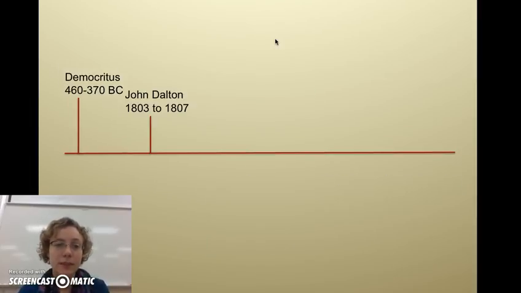That was Democritus. Next on our timeline comes John Dalton. Now if you notice, there's a huge gap between these two dates. That's because Aristotle, kind of trivia here, came in a little bit after Democritus and said, hey, we don't actually have elements. We have earth, wind, fire, and water. And a lot of people believed Aristotle instead of Democritus, which is why it took so long to get the atom figured out. John Dalton came along in 1803, though, and he came up with a theory about the atom.